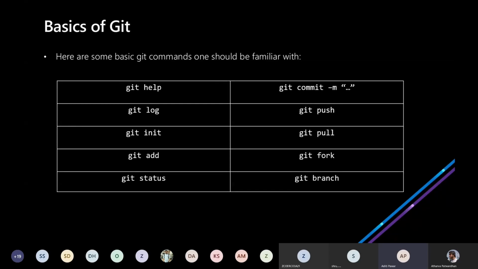Yeah. Moving forward to the basic commands of Git. The very first command is git help. Git help will display info about Git where you will get all the commands along with a description. Instead of googling every command every time, you can just go through the git help command. The next one is git log. Git log is used to display all the logs of previous commits you have made to the repository or project.